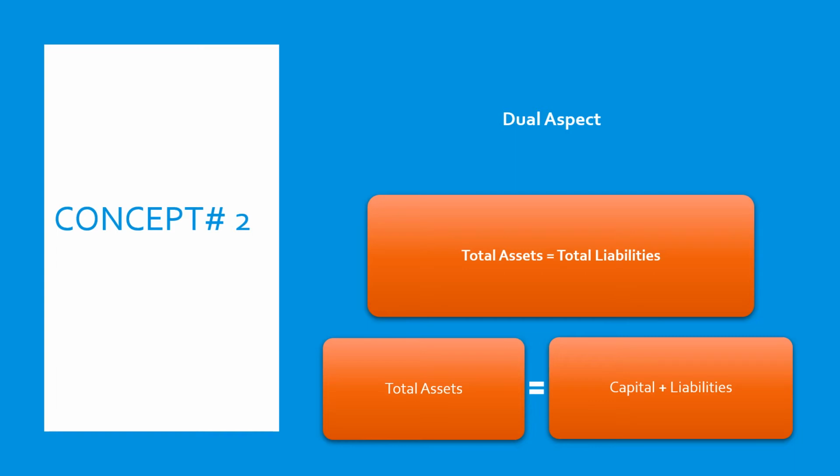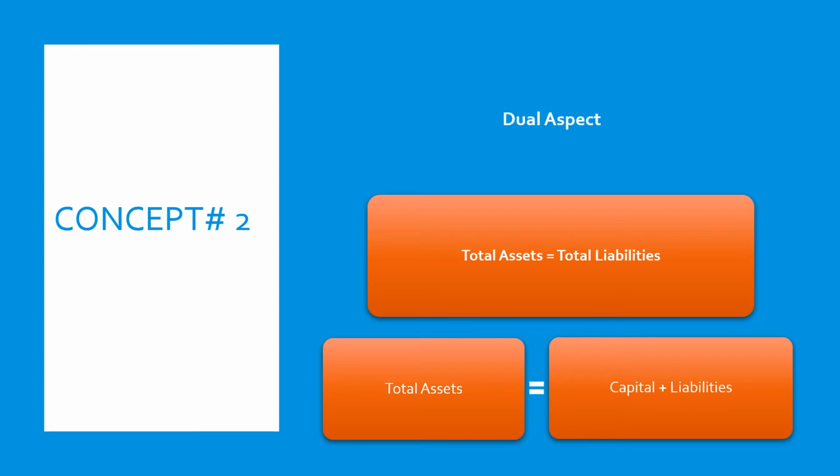Now, when we say liability, liability can also be divided into two further segments. One is called capital, the other is called liabilities. So what is capital and what are liabilities? Capital is nothing but the liability that is owed to the owners, and the liabilities that are for the outsiders are called the total liabilities.